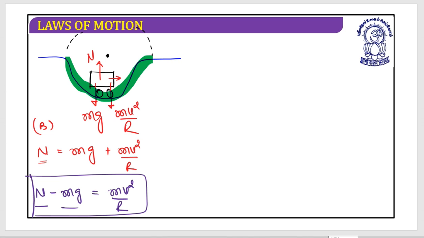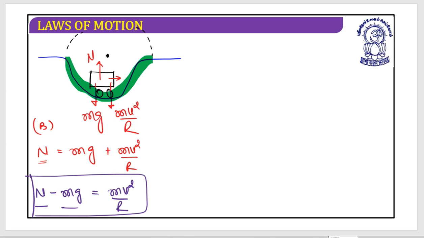So this is where difficulty may arise: sometimes you say that this will provide centripetal force, sometimes you say that this will provide centripetal force. As a student, how should I come to know who will provide the centripetal force? And this is absolutely correct.